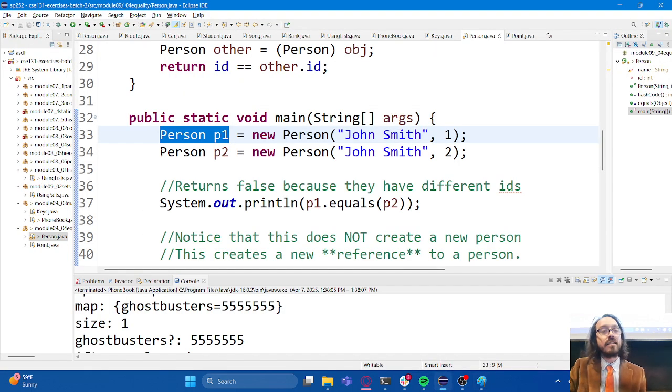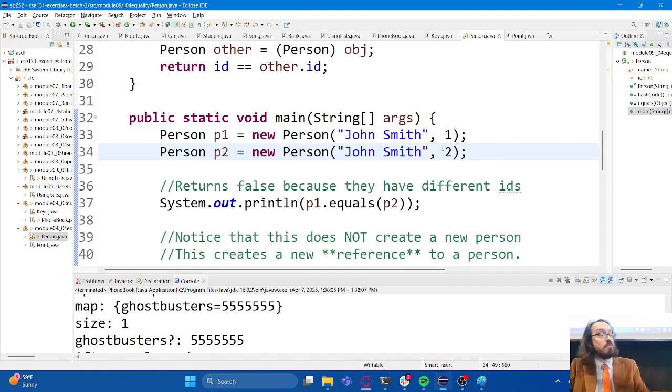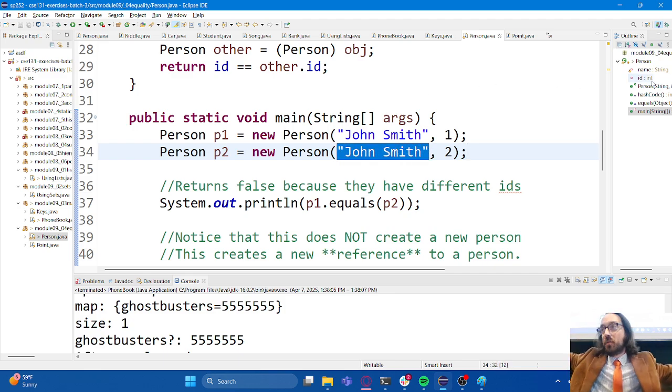And actually the next line does exactly the same thing. You'll notice that, like we've talked about before, it's possible for two people to have the same name. Happens all the time, right?